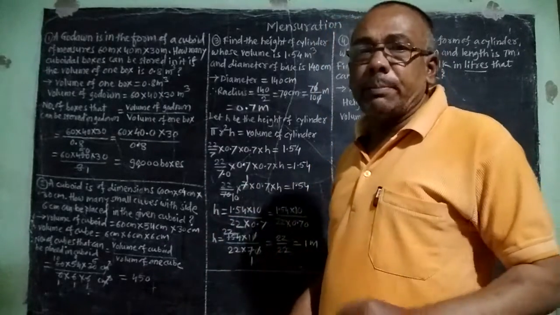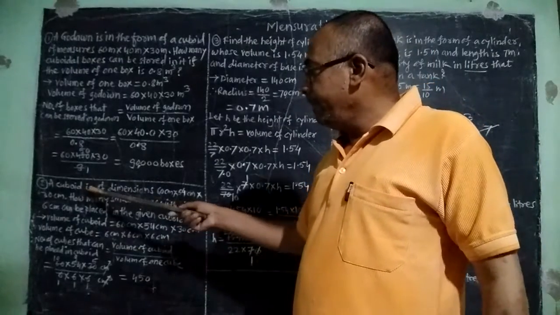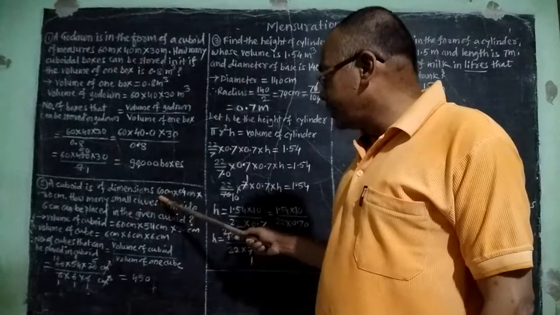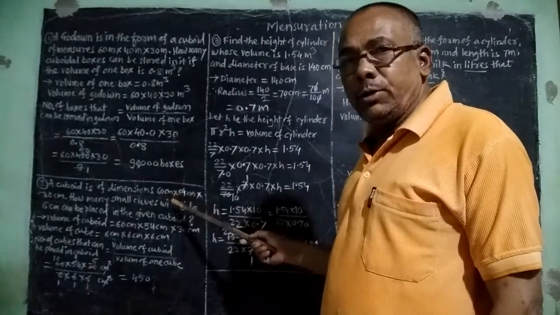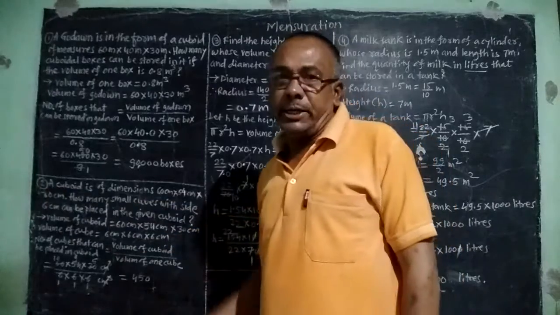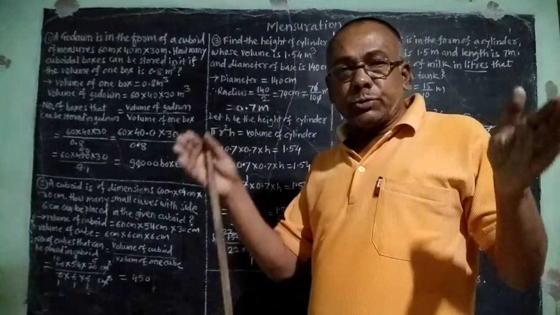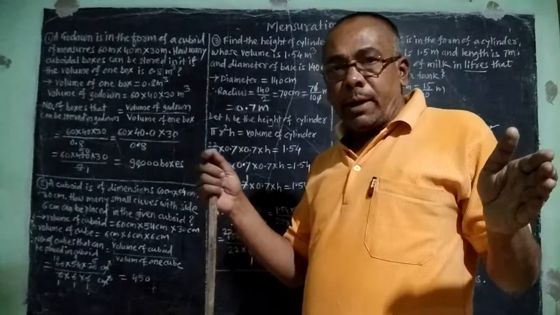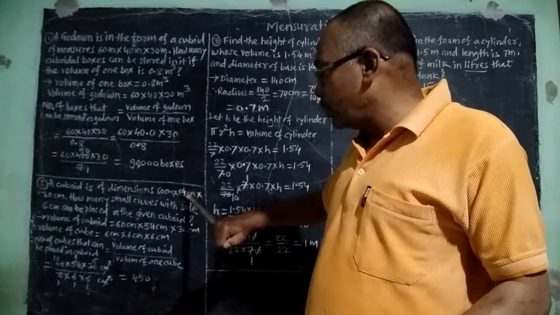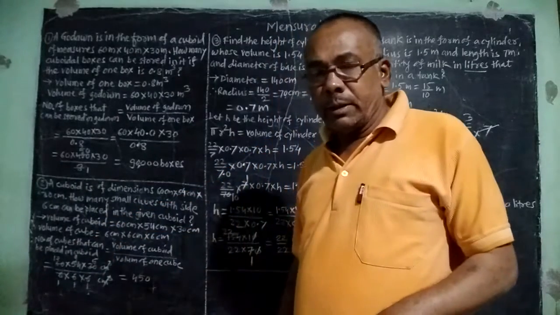There is one more example, such a type of example here. A cuboid is of dimensions 60 centimeter into 54 centimeter into 30 centimeter. Means there is a box, large box, having length 60 centimeter, breadth 54 centimeter, and height 30 centimeter.